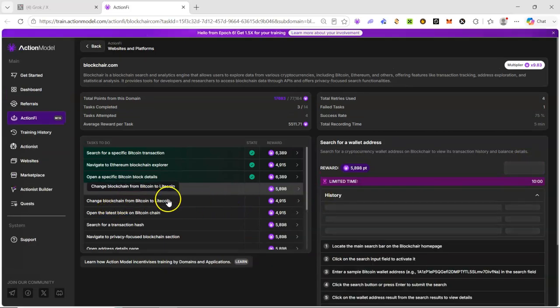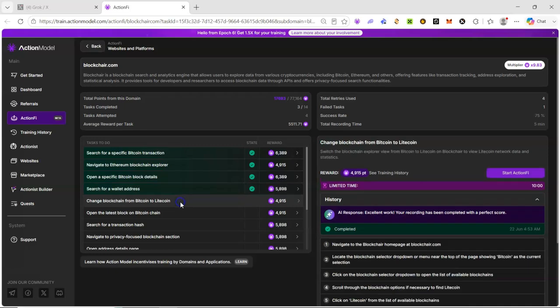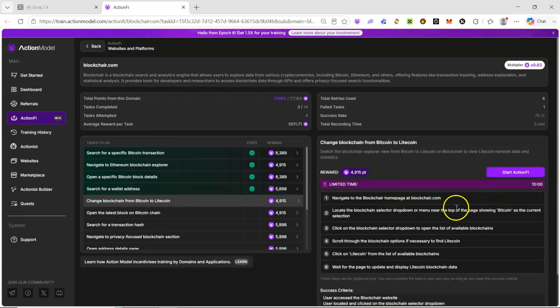And we'll move to the next task. This will be marked as well. So the next task, we should change blockchain from Bitcoin to Litecoin. So we'll get through to read the instruction because it is necessary. If you don't follow it step by step, you won't get it correctly. So we are going to start this task.